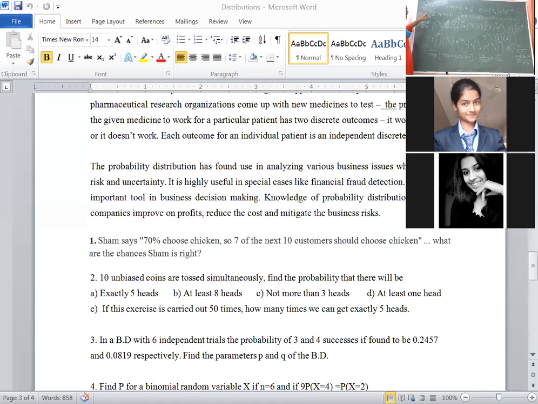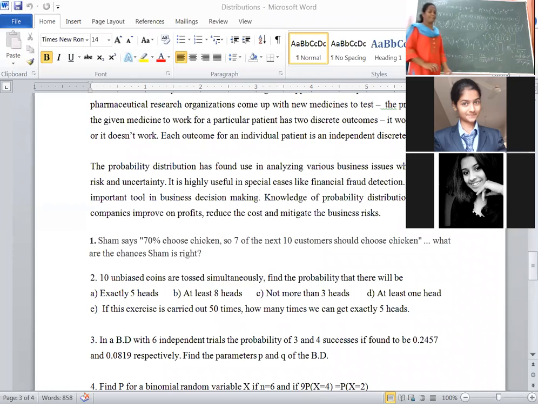I said how to write: n factorial can be written as n into n minus 1 factorial. Again expand: n into n minus 1 into n minus 2 factorial. 8 factorial goes off, 2 ones are 2, 5 twos are... You will get the 10C2 value as 45. Similarly, calculate 10C3. You will get the value 120, the same way we have calculated. Then here you will get 176 upon 1024. The value is 0.172.